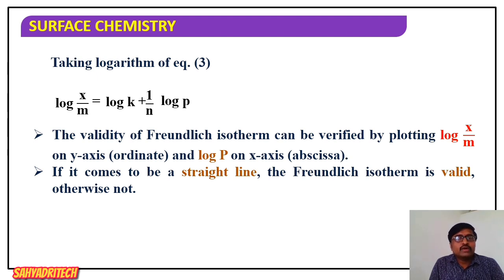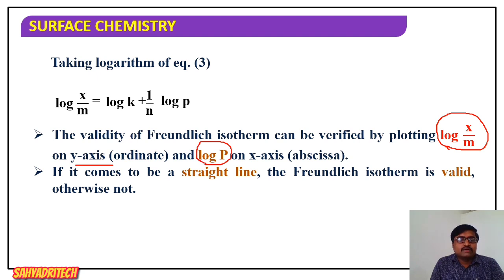How are we going to validate? I will just go through the sentence. What it says: the validity of the Freundlich adsorption isotherm can be verified by plotting log of x by m on the y-axis, and log p on the x-axis.